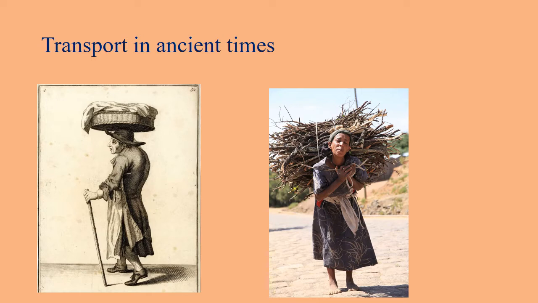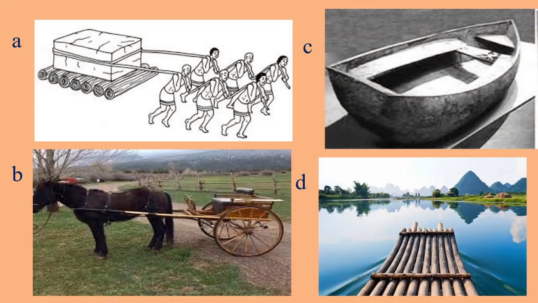Transport in ancient times. Before the wheel was invented, people carried loads on their head or shoulders. This made movement difficult and slow. The invention of the wheel made movement easy. Later people made wheels that had spokes and axles. You can see wooden wheels in picture A. In picture B, you can see the wheels with spokes and axles.